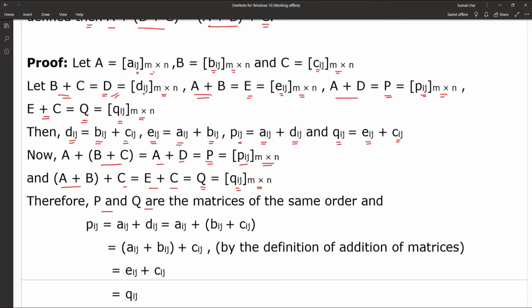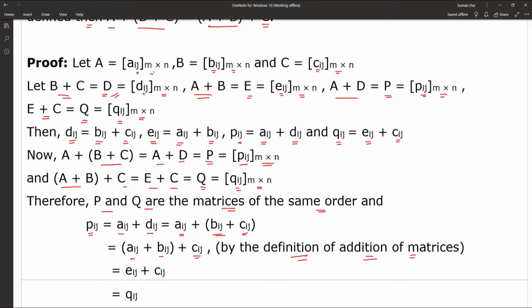Therefore, P and Q are matrices of the same order, and Pij is equal to Aij plus Dij, that means Aij plus (Bij plus Cij), and that can be written also as (Aij plus Bij) plus Cij,